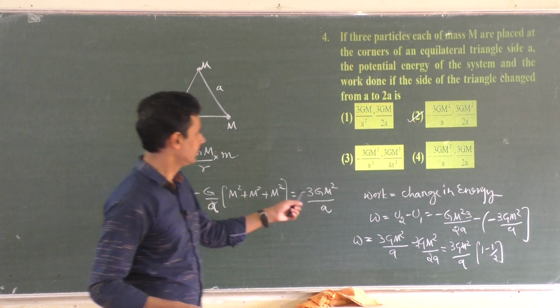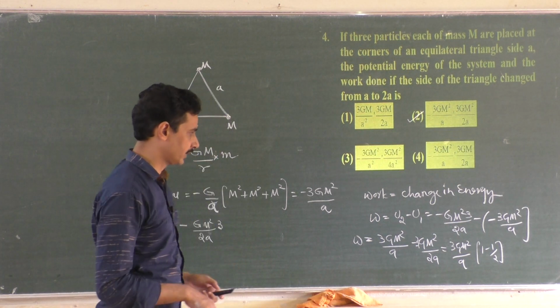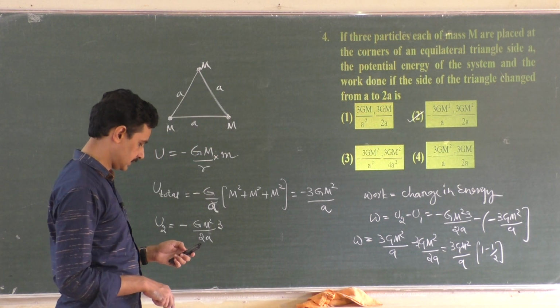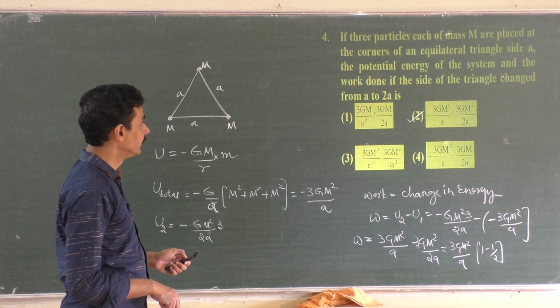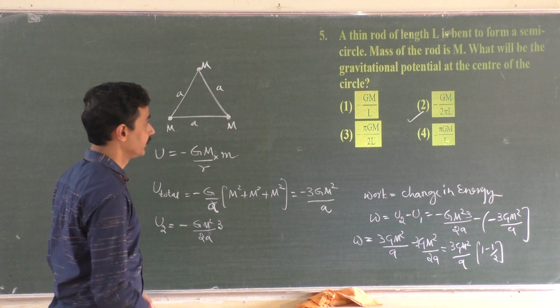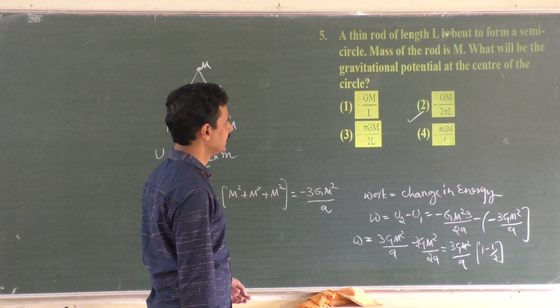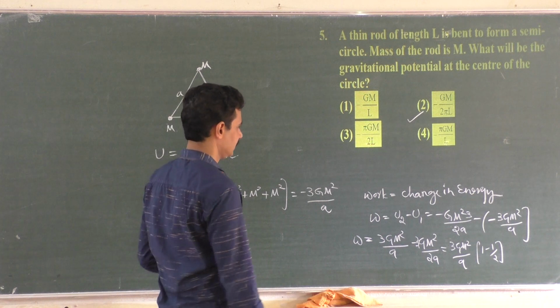That is the answer. So minus 3Gm squared by a, 3 plus 3Gm squared by 2a. It is half, right? Half of the first one. Yes. Then fifth one. A thin rod of length L is bent into the form of a semicircle. Mass of the rod is m. What will be the gravitational potential at the center of the circle?